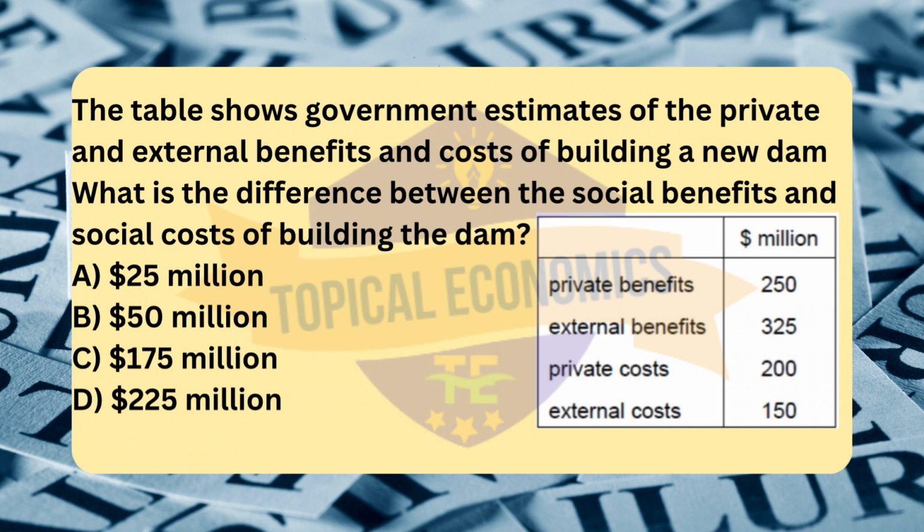Social costs equals $200 million plus $150 million equals $350 million. So, now, difference equals social benefits minus social costs. Difference equals $575 million minus $350 million equals $225 million.